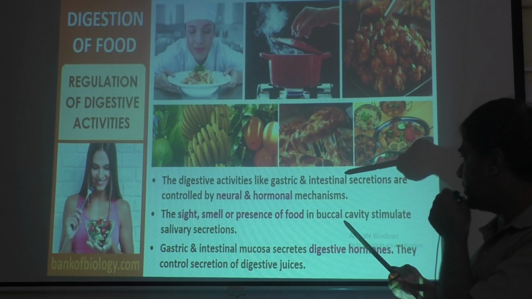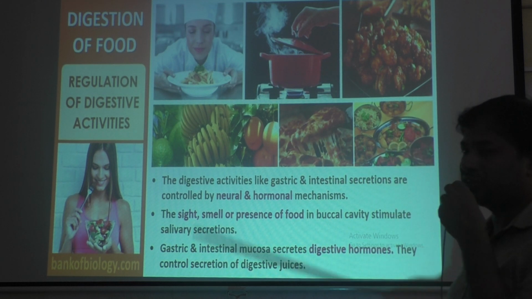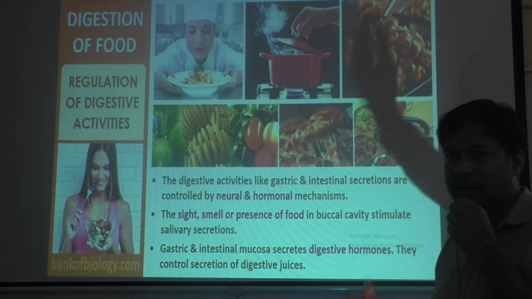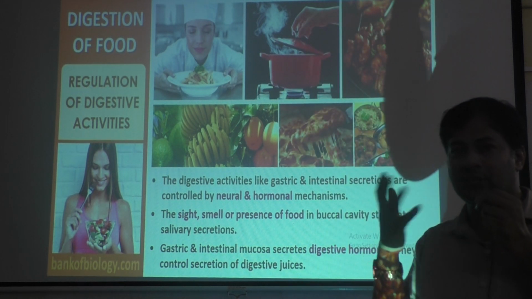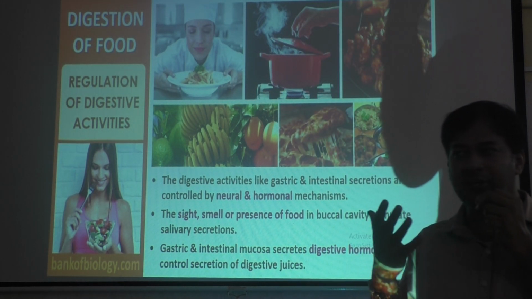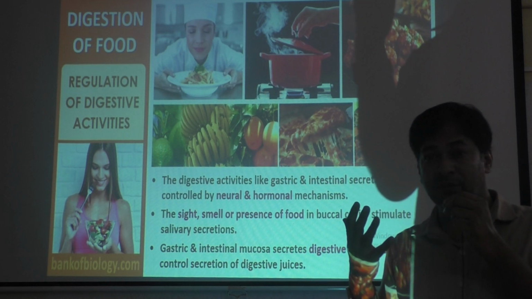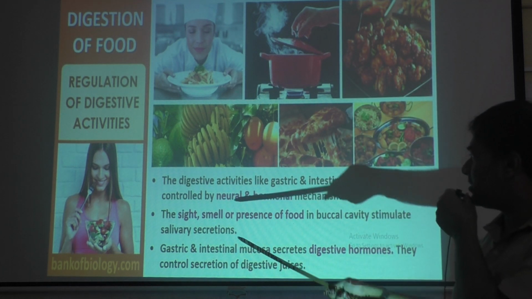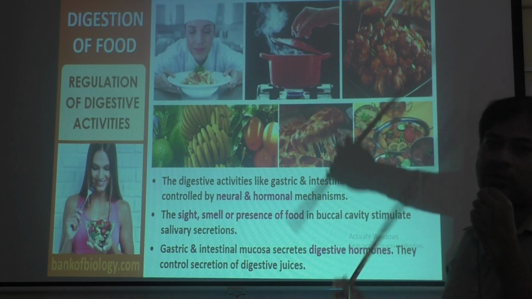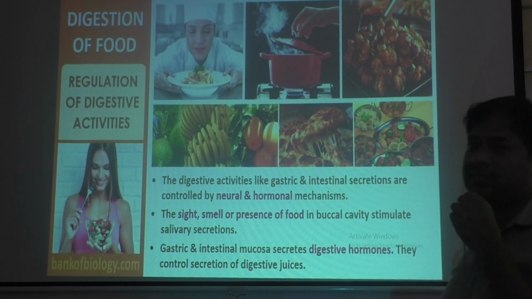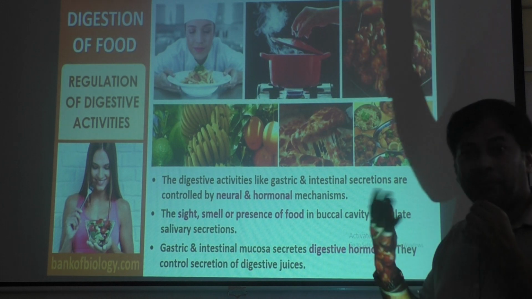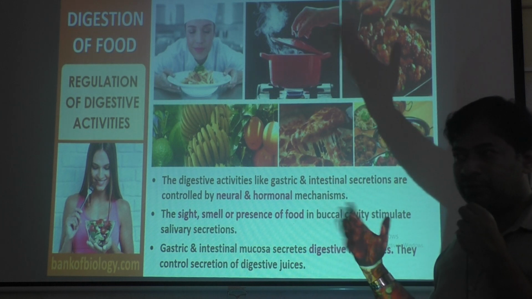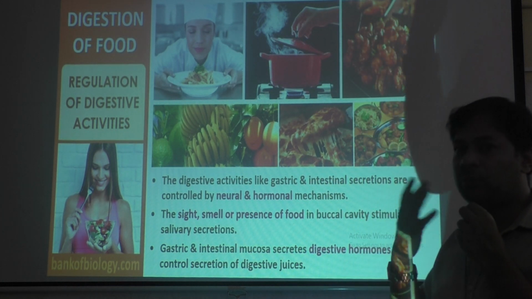The sight, smell and presence of food in the buccal cavity stimulates salivary secretions. Like when you look at tasty food, your favorite food, your mouth starts watering, and more saliva is produced in your mouth. When you look at videos where they are preparing tasty food, if it is your favorite food, then your mouth starts watering. That is also because of this control. That is some neural control and some hormonal control. Sight, smell or presence of food. If your neighbors are preparing food and you get a smell, and it is your favorite food, you can guess what kind of food it is, then your mouth starts watering.